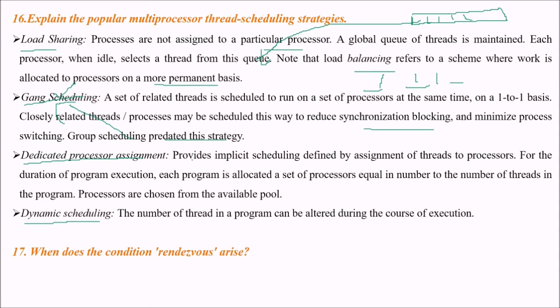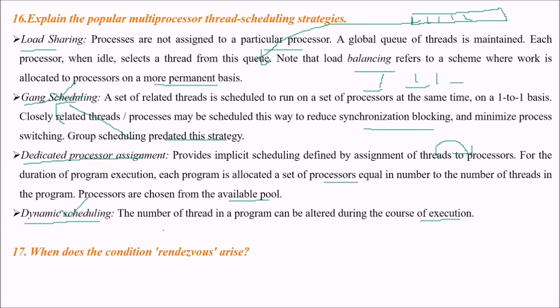Dedicated processor assignment provides implicit scheduling defined by the assignment of threads to processors. For the duration of program execution, each program is allocated a set of processors equal in number to the number of threads in the program, and processors are chosen from the available pool. In dynamic scheduling, the number of threads in the program can be altered during the course of execution. These are the popular multiprocessor thread scheduling strategies.